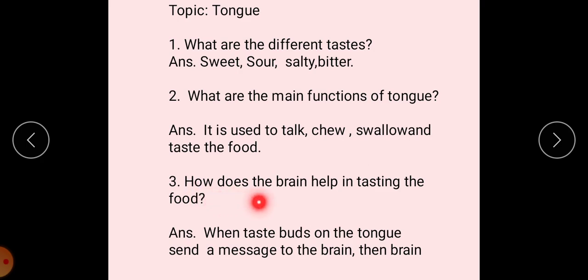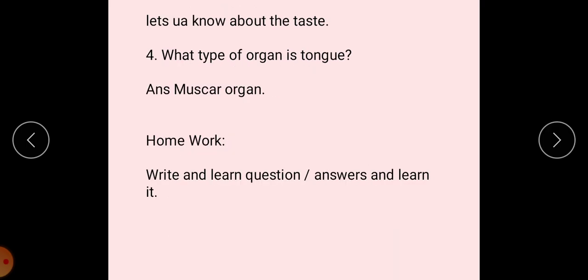Question number 3. How does the brain help in tasting food? Answer is when the taste buds on the tongue send a message to the brain, then the brain lets us know about the taste. Question number 4. What type of organ is the tongue? Answer is muscular organ. Here is a spelling mistake. The word is muscular. Muscular organ.